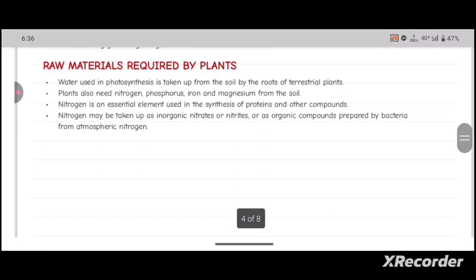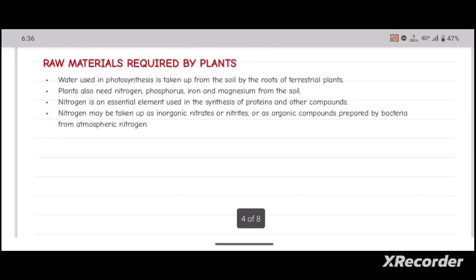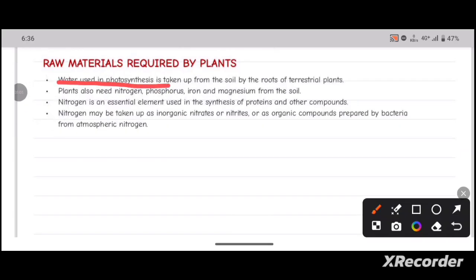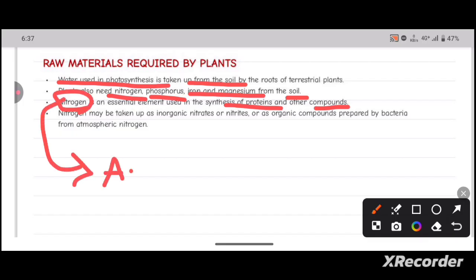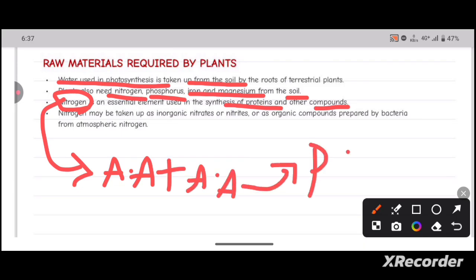So what are the raw materials required by plants? We know that water used in photosynthesis is taken up from the soil by the roots of terrestrial plants. Plants also need nitrogen, phosphorus, iron and magnesium, which are already present in the soil. Nitrogen is an essential element used in the synthesis of proteins and other compounds. Basically, nitrogen is utmost important for the synthesis of amino acids. These amino acids all together form a protein. That's why amino acids are crucial for the synthesis of proteins and other compounds.